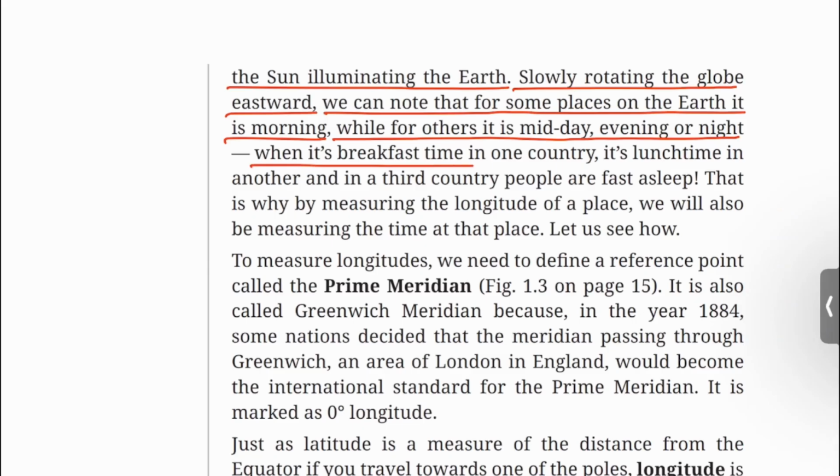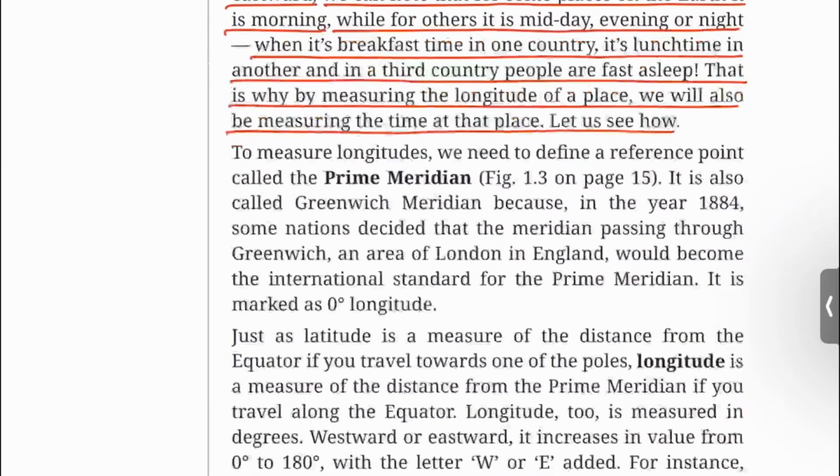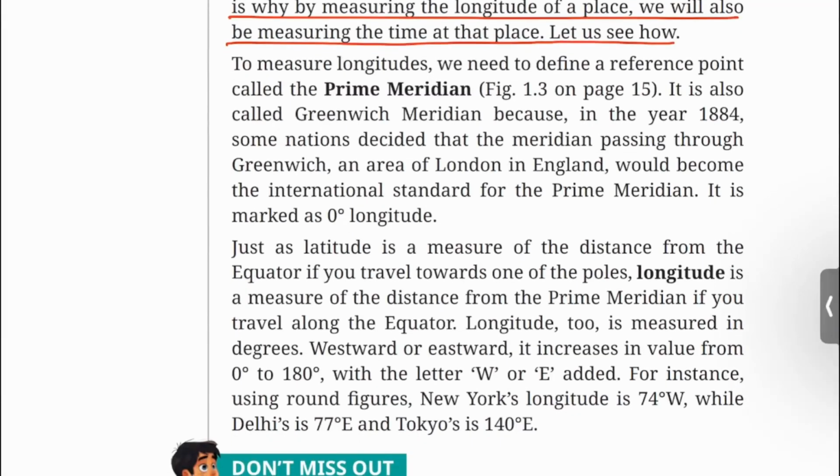When it is breakfast time in one country, it is lunch time in another, and in a third country, people are fast asleep. That is why, by measuring the longitude of a place, we will also be measuring the time of that place. Let us see how.